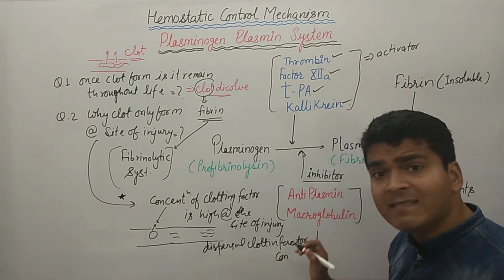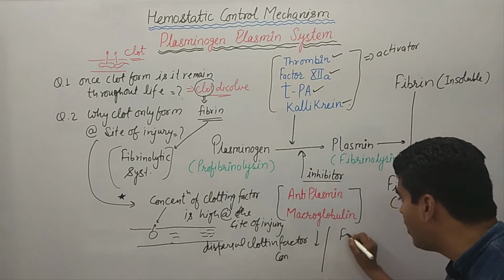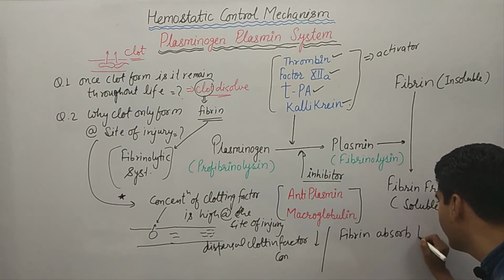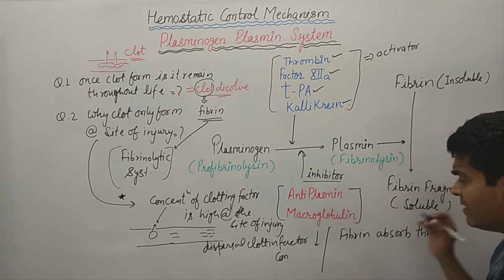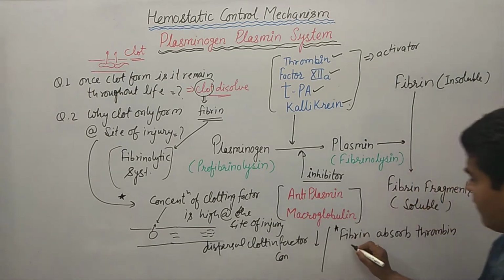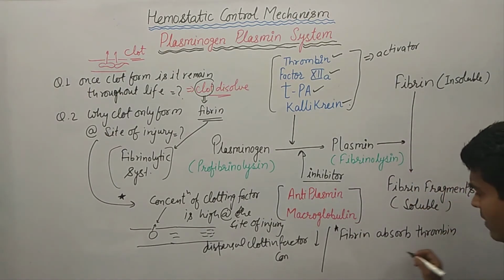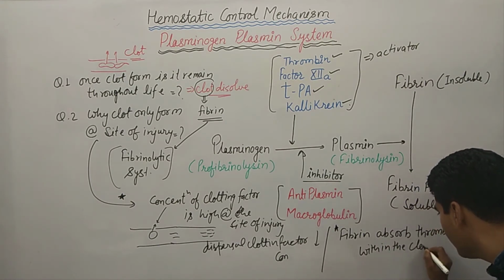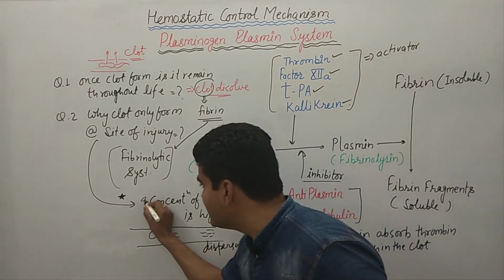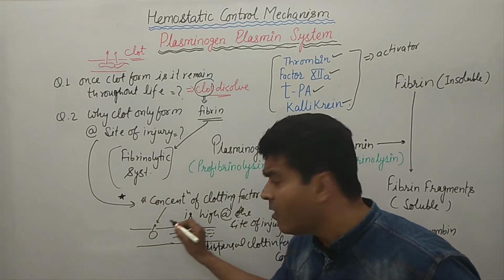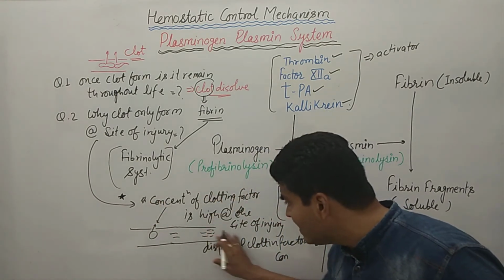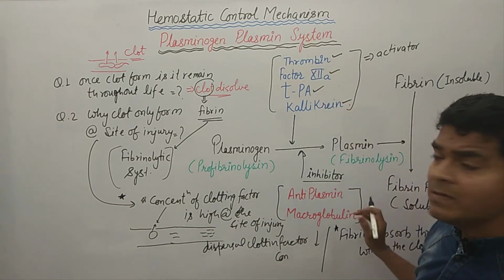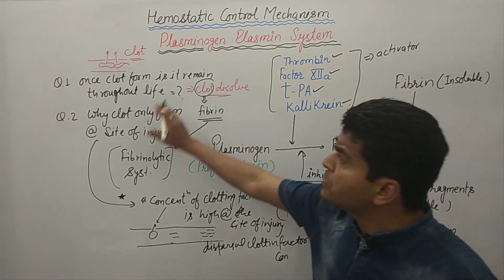Another thing is that fibrin absorbs thrombin. Clear? These are the two reasons. The first important reason is that fibrin absorbs thrombin within the clot, and the second reason is that the concentration of clotting factor at the site of injury is high, and on the other side there is a dispersal of clotting factor. Clear? So this is the whole answer to these two questions.